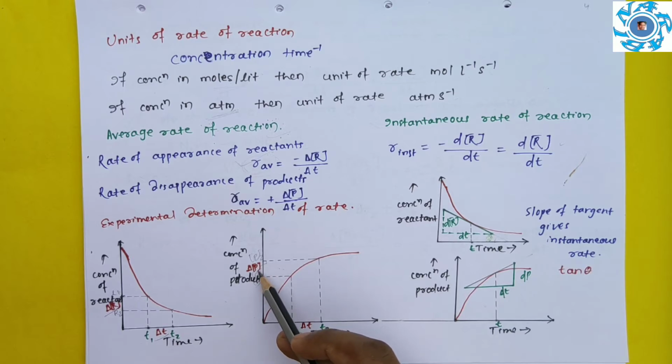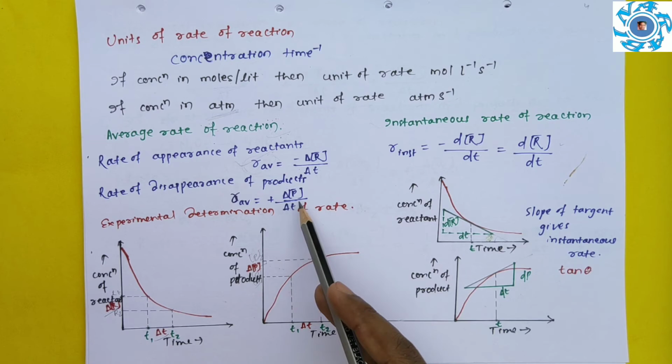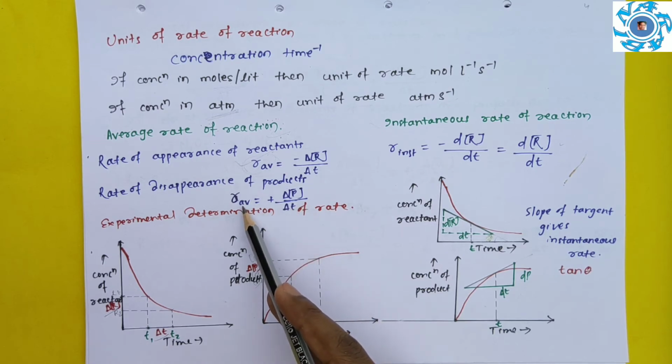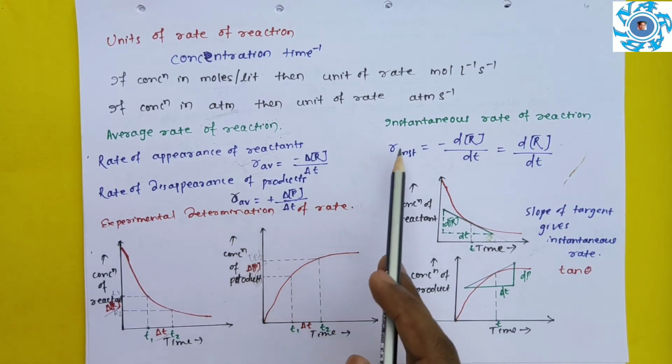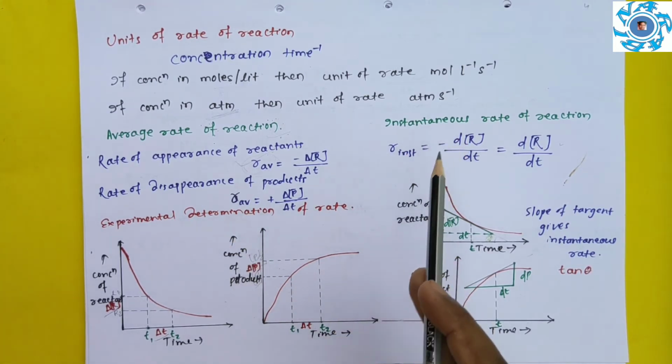Then you will put the value. This is delta P, this is delta T. So you put it here. You will get the average rate of chemical reaction. Next is, how will you determine instantaneous rate of reaction?